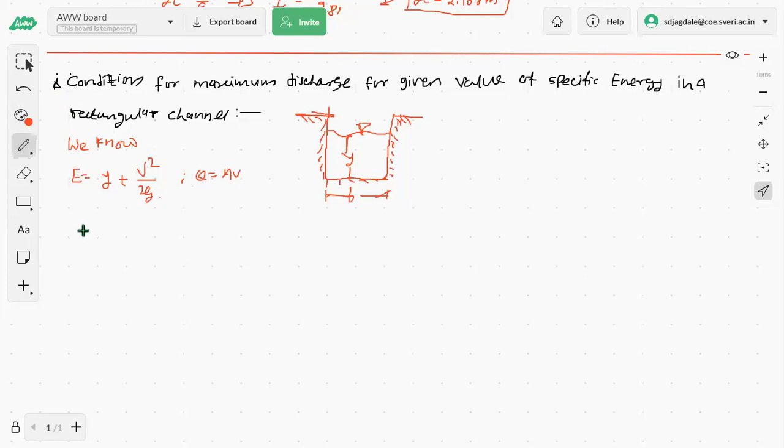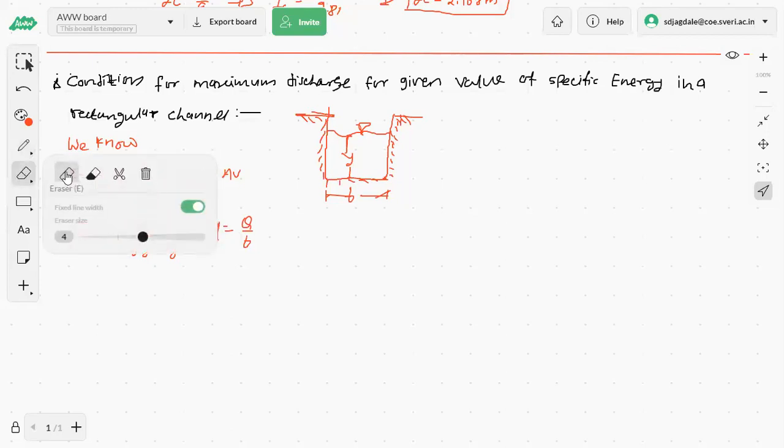So putting directly over here, the specific energy E is equal to y plus v square divided by 2g, that is Q square divided by B square y square into 2g. This small q is the discharge per unit width, q by B, but here if we take small q then B will not come. So keep it as a capital Q only.